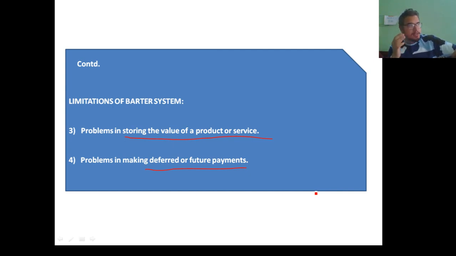Let's say the example which we have already dealt with, that of Ram and Sam. Ram is producing rice, and Sam is producing potatoes.